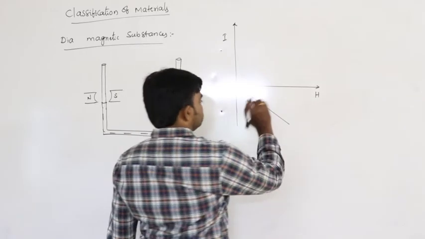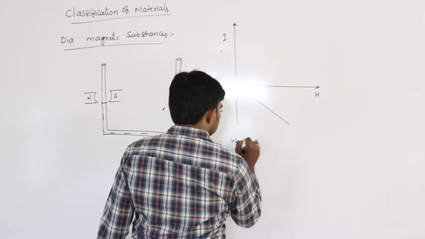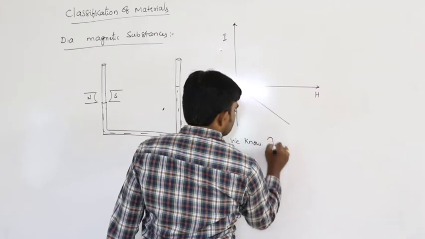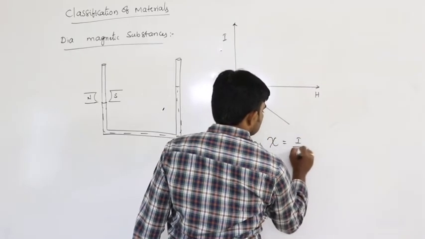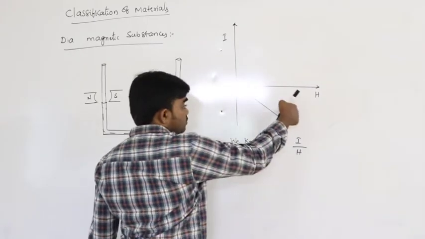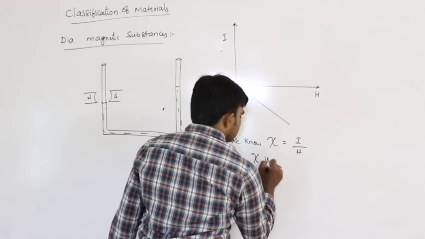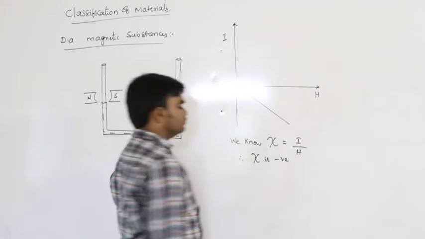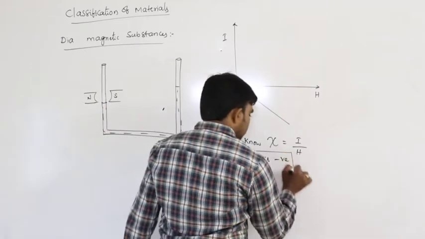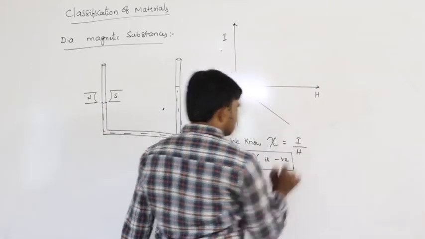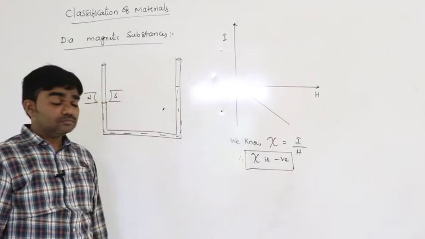And we know here Xi is equal to I by H. But here if H is positive, I is negative. Therefore here Xi is negative. Magnetic susceptibility of the diamagnetic substances is negative.